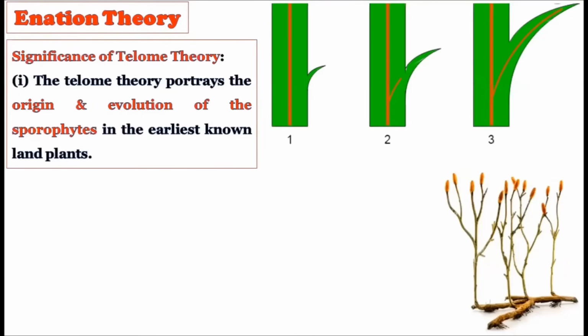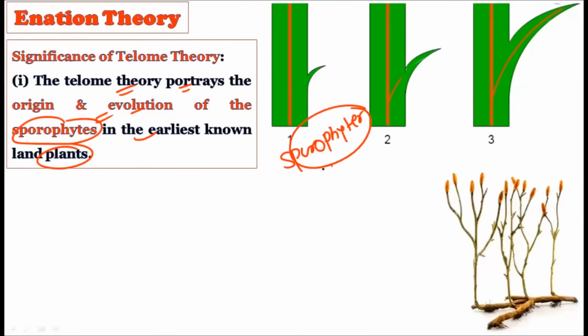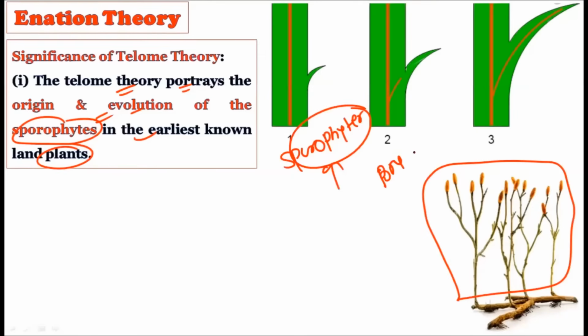This telome theory portrays the origin and evolution of the sporophytes in the earliest known land plants. That is how these sporophytes evolved in the pteridophytes. Telome theory best explains this, because in the sporophyte of the earlier pteridophyte, you will find well differentiated root, stem and leaves. Root, stem and leaf structures were shown by the pteridophytes, which is not shown by the bryophytes. How this has occurred is best explained by the telome theory.